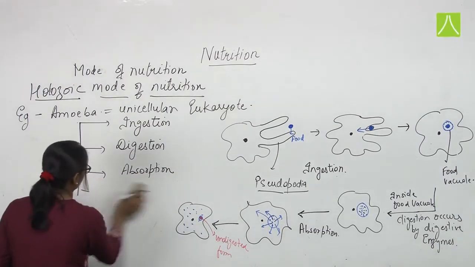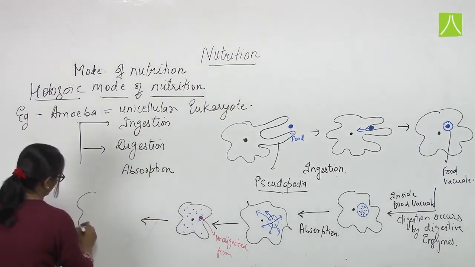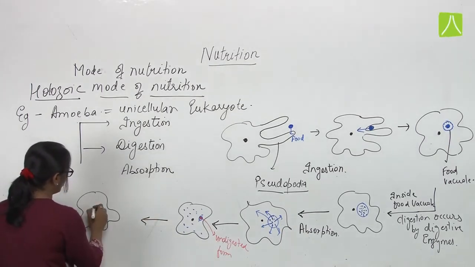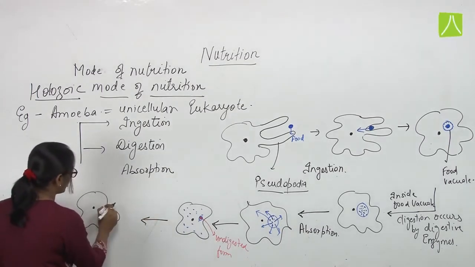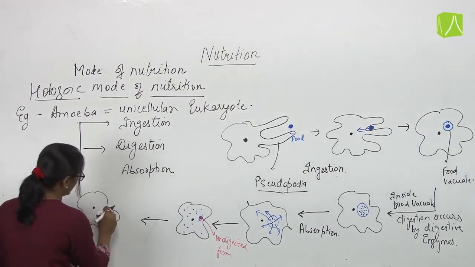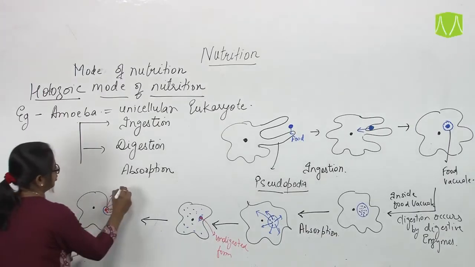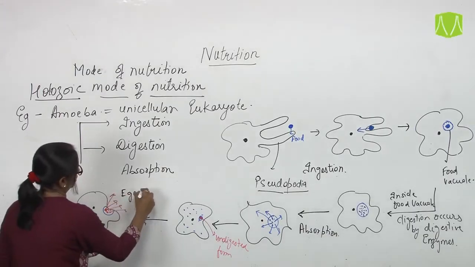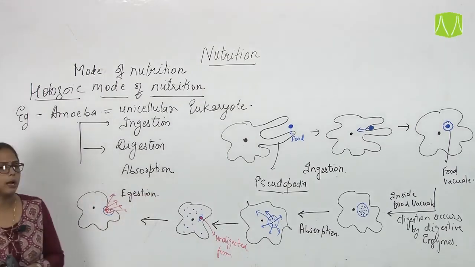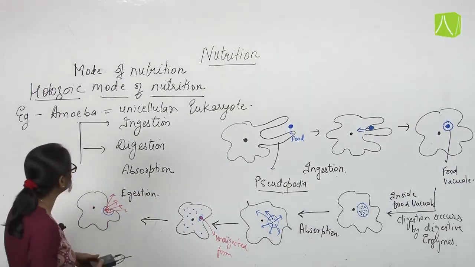So the last step that will happen is that the food vacuole goes near the membrane and releases all the undigested matter out of the cell. This process is known as egestion. So this is the complete holozoic mode of nutrition, which occurs